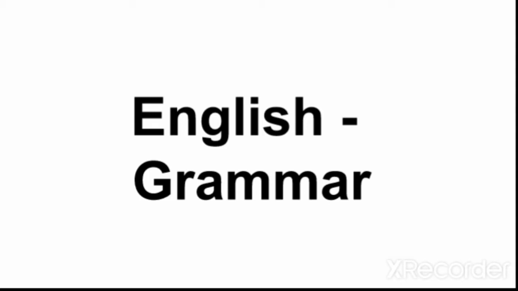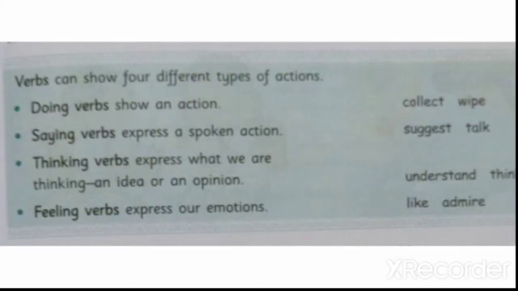Yes students, we are discussing the topic verb, right? Yes, verb. And today we are going to learn different types of verbs, okay? Verbs can show four different types of actions. How many different types of actions? Four. So what are they? Doing verbs, saying verbs, thinking verbs, feeling verbs. These are all verbs.